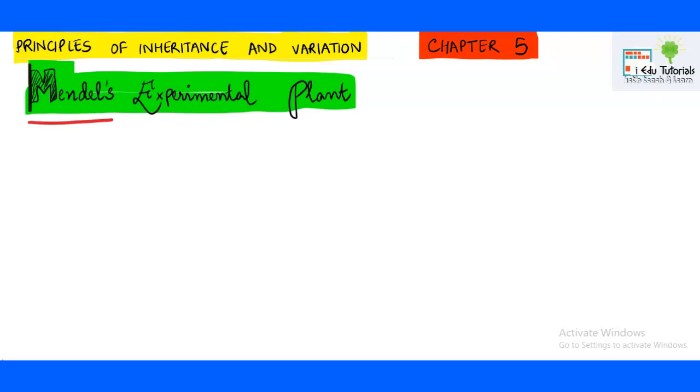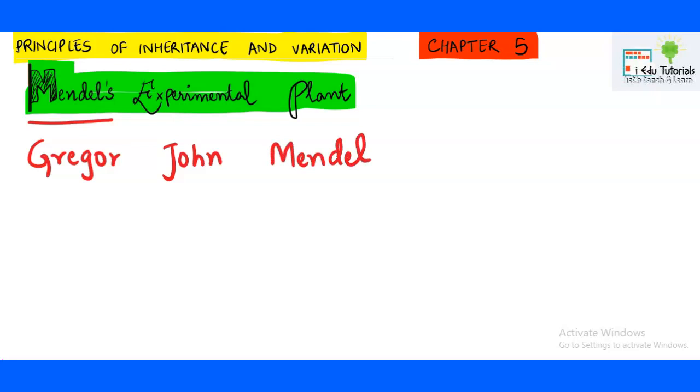Who was actually Mendel? His full name was Gregor John Mendel. This man was born in a peasant family, a farmer family. He was good in studies, but due to scarcity of money, he became an abbot in the monastery. And in the monastery, there were various pea plants growing. So his experimental plant was of course the pea, and the botanical name of this plant is Pisum sativum.